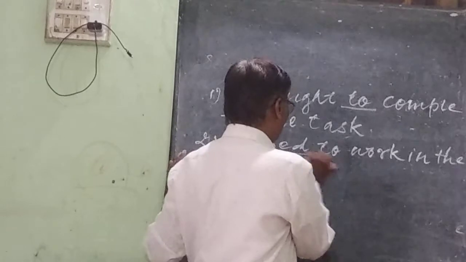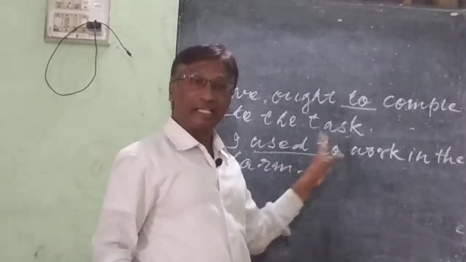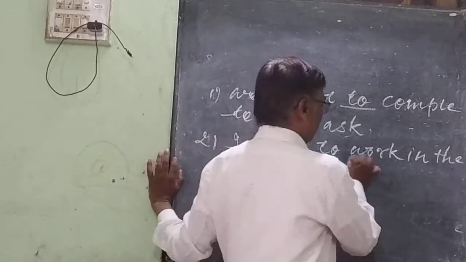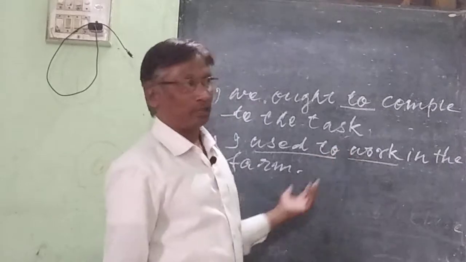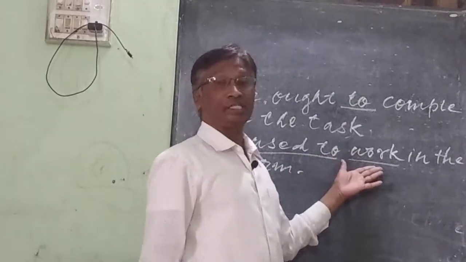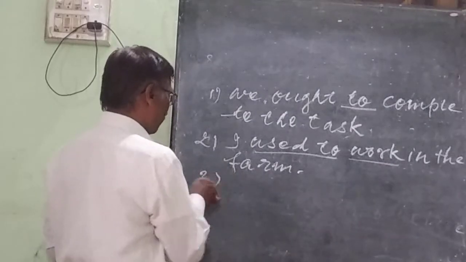So used to is the modal auxiliary there, infinitive to is already there, and walk is the verb. So in this example, infinitive to is used. Let us have another example.